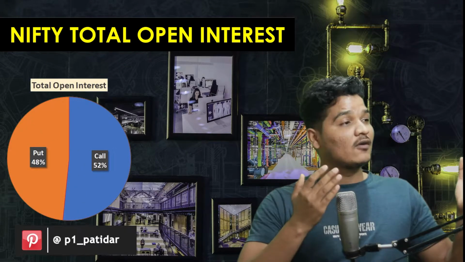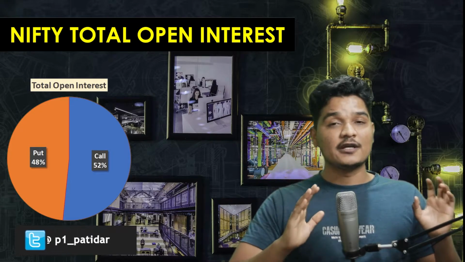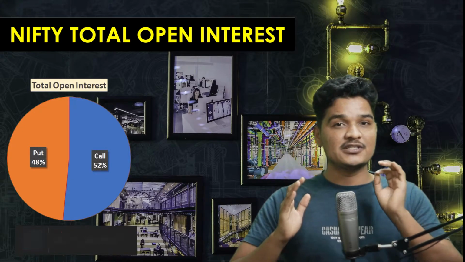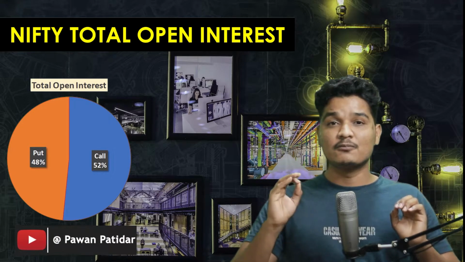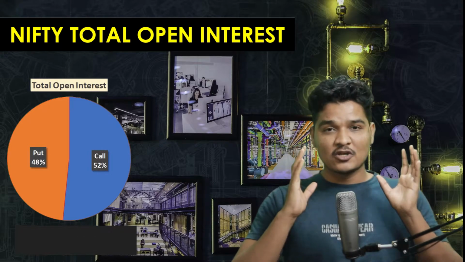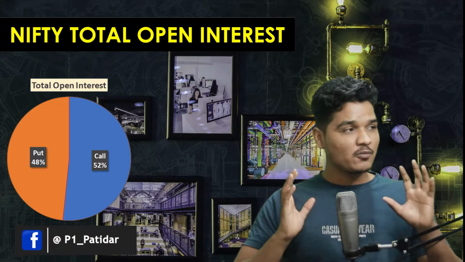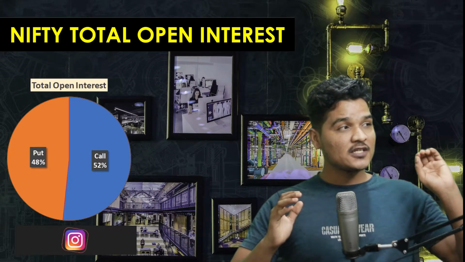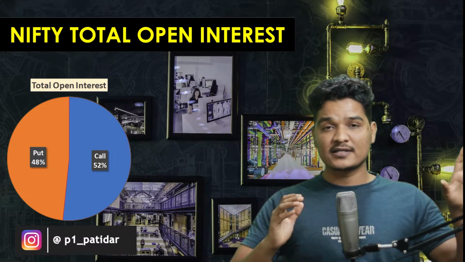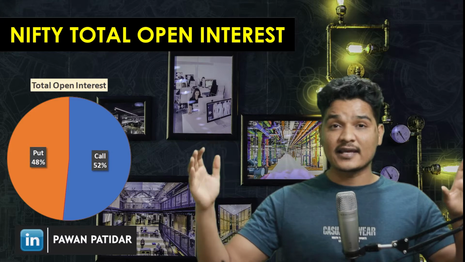So we wanted to find out next trading session picture as well. So first let's discuss the total open interest picture of Nifty. If you see here, call has been sold 52% more. It means there is a 52% bearishness in the market and 48% bullishness in the market. So there is no clear vision in the market, means nobody has decided where market is going to go. This is the weekly picture, because this total open interest says weekly picture, means till next expiry.